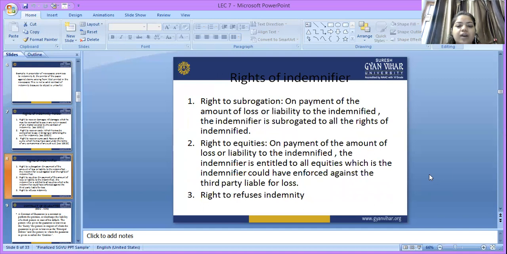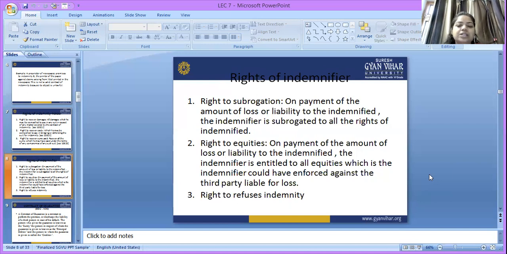Rights of the indemnifier. Right to subrogation. That means on payment of the amount of loss or liability to the indemnified, the indemnifier is subrogated to all the rights of the indemnified. For example, if the indemnifier promises another party that he will bear up to 500 rupees of loss in this situation, and pays it, then the indemnifier is subrogated to all the rights of the indemnified.